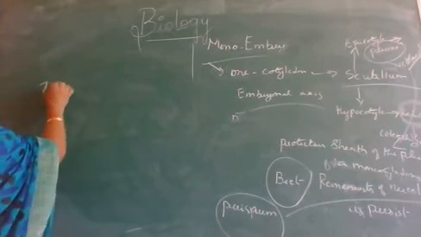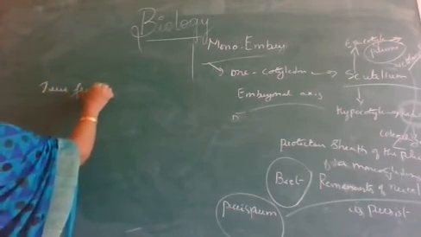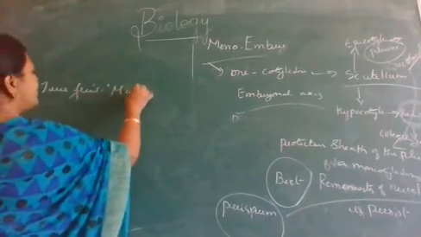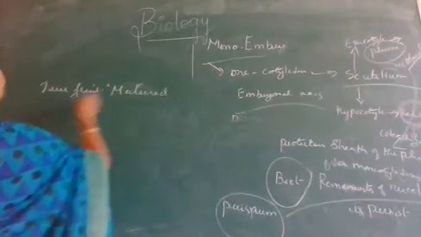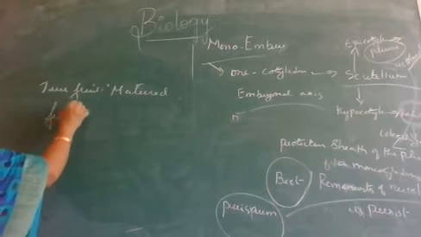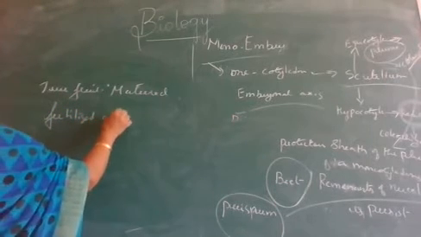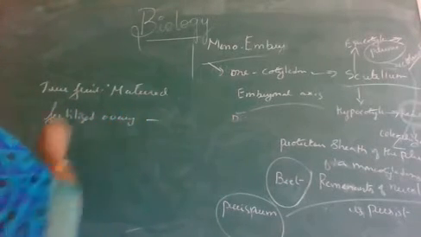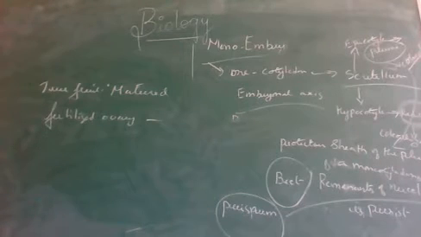What is a true fruit? A true fruit is one which develops only from a matured fertilized ovary.